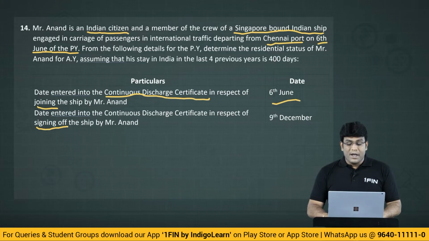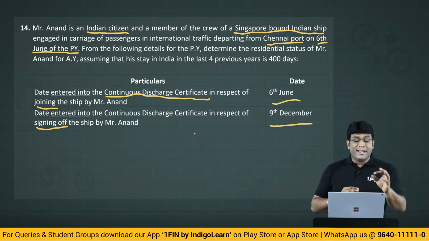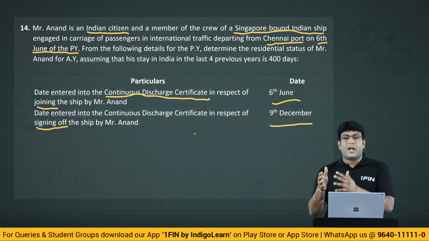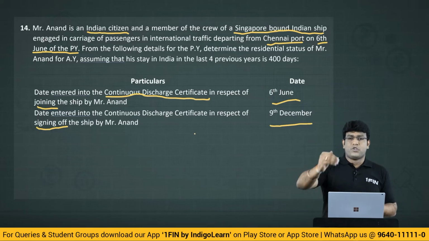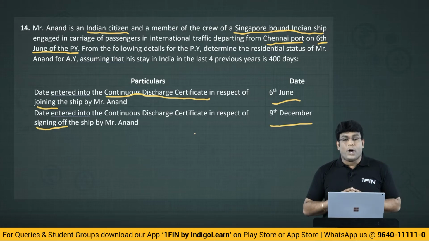What is the date? 9th of December. What a brilliant point, my dear friends. If you observe very clearly, the continuous discharge certificate is nothing but an identity document which is given at the time of joining and at the time of signing off. He joined the ship on 6th of June and he signed off on 9th of December.